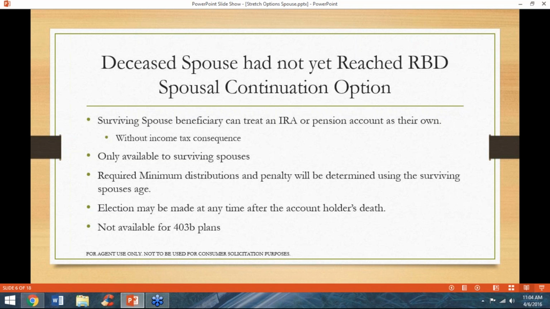Spousal continuation can be elected at any time after the account holder's death. This option, however, is not available for 403(b) tax-sheltered annuity plans. Surviving spouse beneficiaries will have to choose one of the other available options for 403(b) plans.